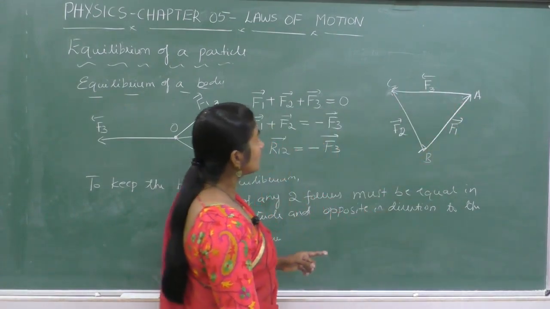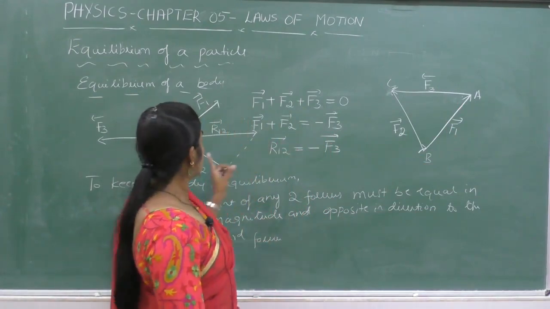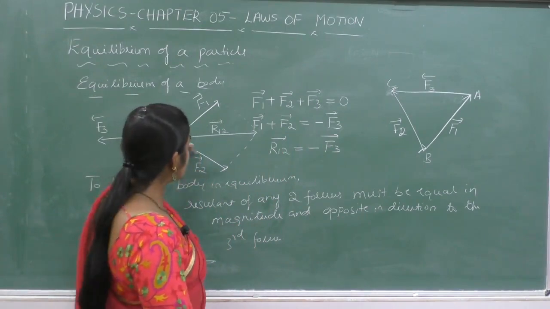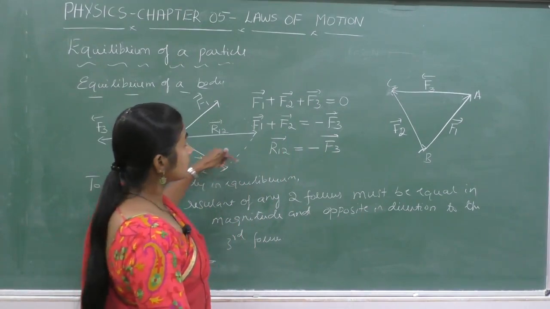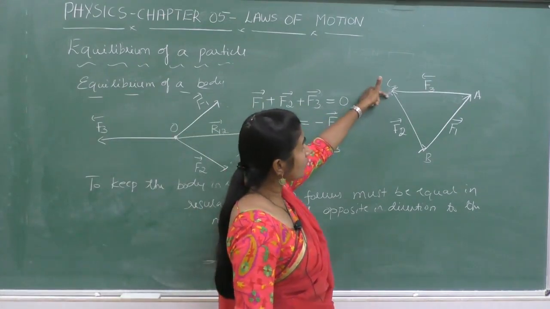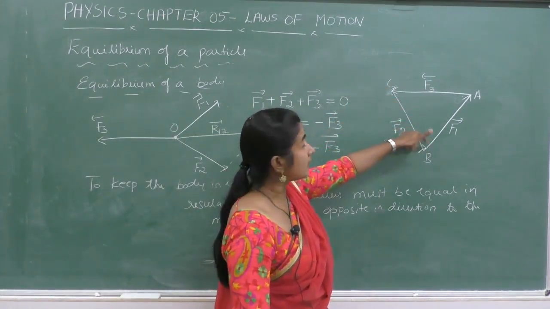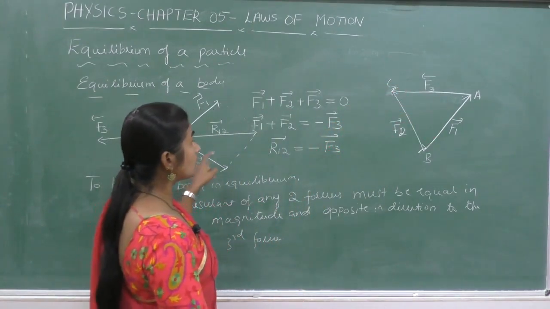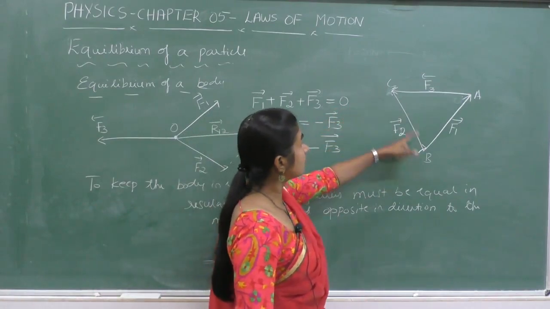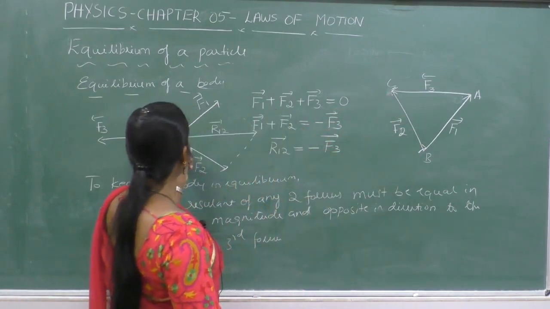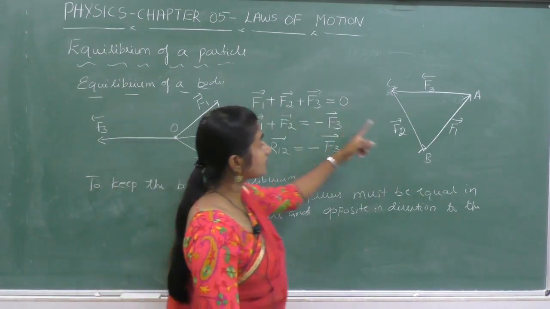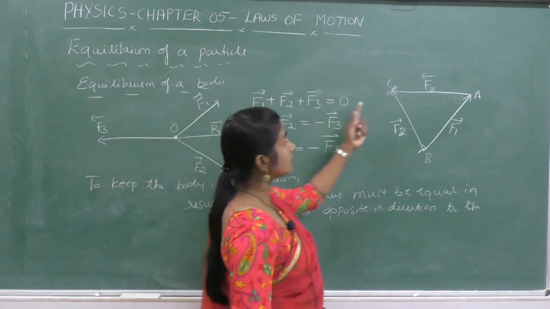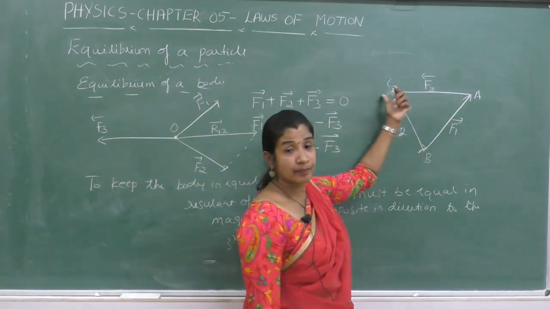And you must note that the magnitude of force and also the direction of force is parallel to the side of the triangle. In this case, I have drawn the direction of F2 parallel with BC. The direction of F1 is parallel with BA and the direction of F3 is parallel with AC.